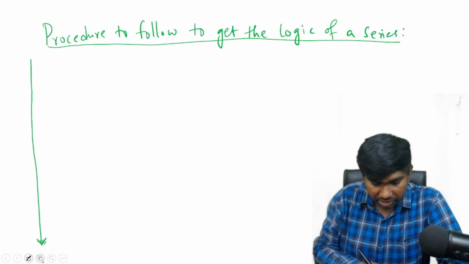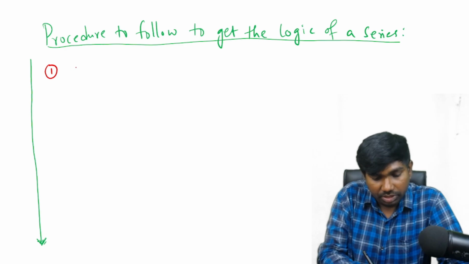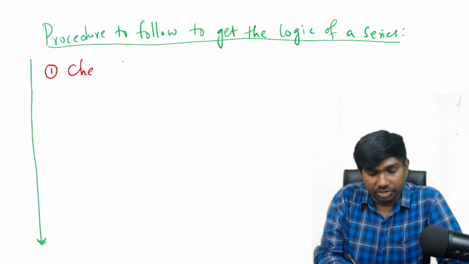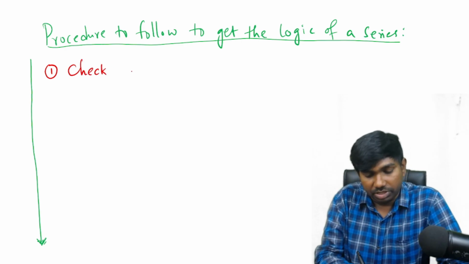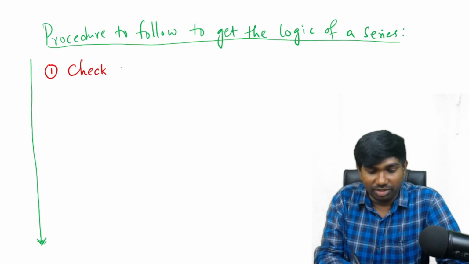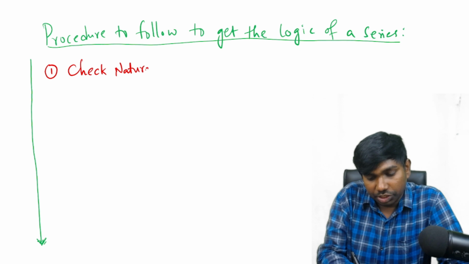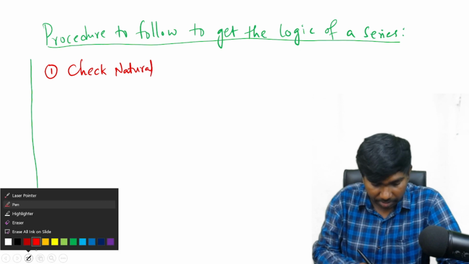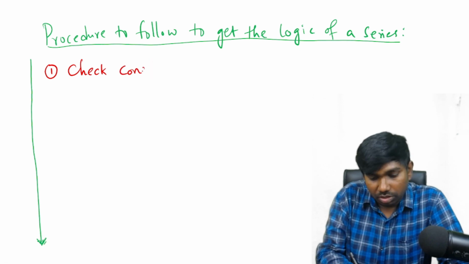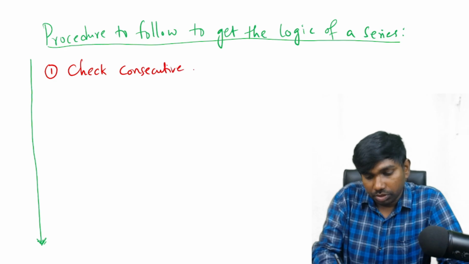So the first step is to check whether all the given numbers are consecutive natural numbers or not. Actually this is not a big step. Natural numbers are integers.